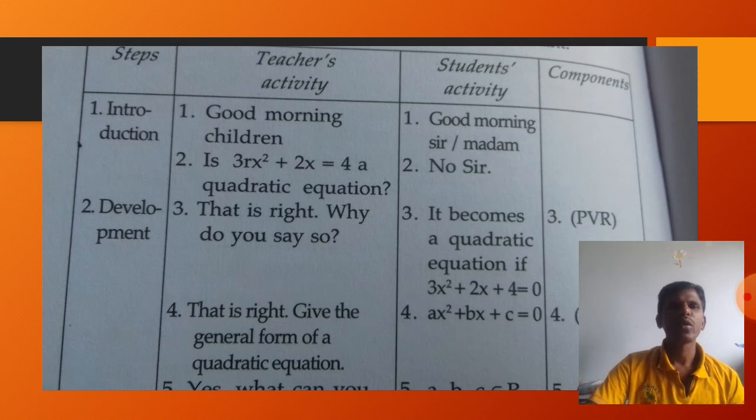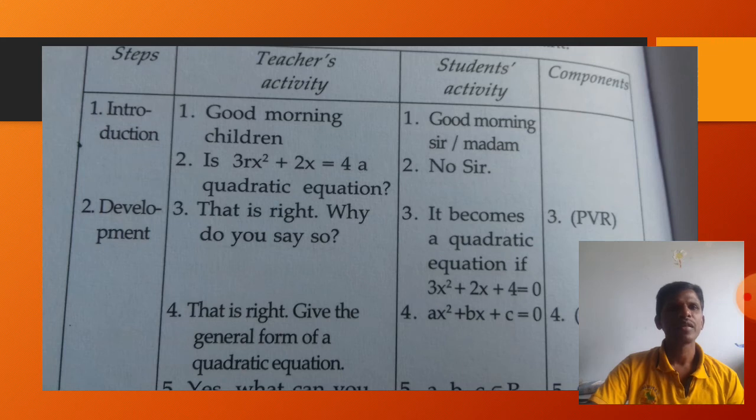Every lesson plan begins with the first step, the introduction, that is, greeting: good morning children, and the student activity is automatically good morning sir or madam. Second, you see, the teacher asks whether 3rx square plus 2x is equal to 4 is a quadratic equation.